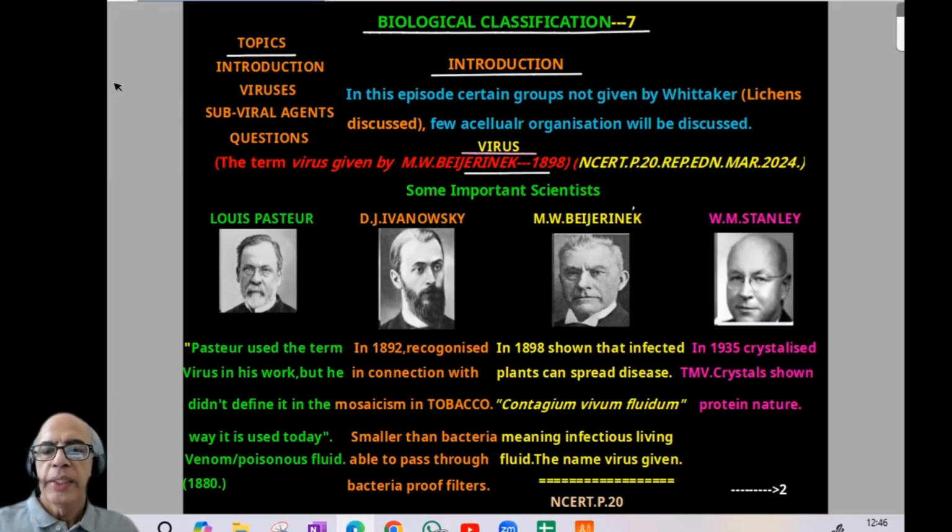Virus. The term virus was given by M.W. Beijerinck, 1898. That is given in NCERT page number 20, reprinted edition, March 2024. Even though Pasteur's name is also suggested, NCERT clearly says it is M.W. Beijerinck, 1898. You can find 4 important scientists concerned with the virus. This area, I told, is important for the NEET exam and theory exam. Theoretical only.